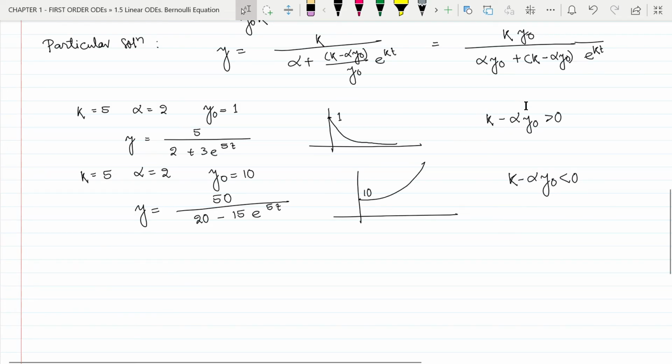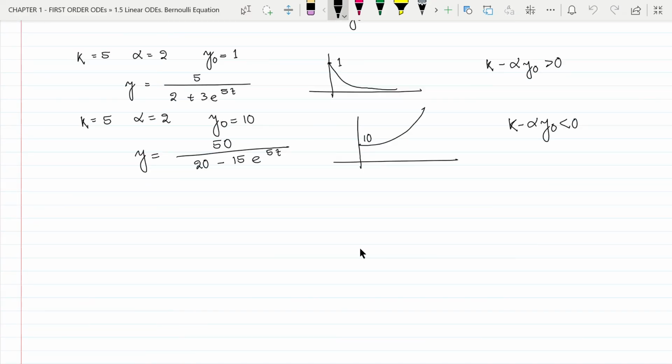So this k minus alpha y naught decides if the population goes towards extinction or increases unlimitedly. So with the same value of k and alpha, this y naught decides if this k minus alpha y naught term is positive or not, and thus y naught is the determining factor of what happens to the population.